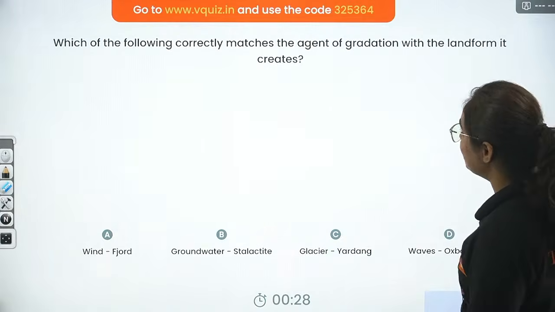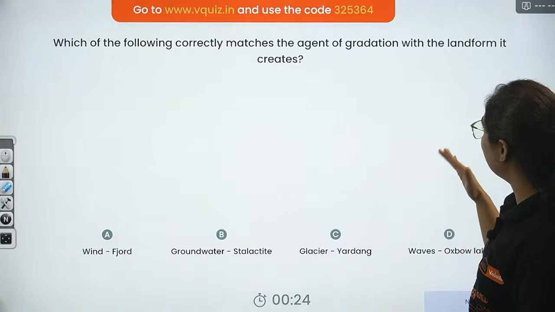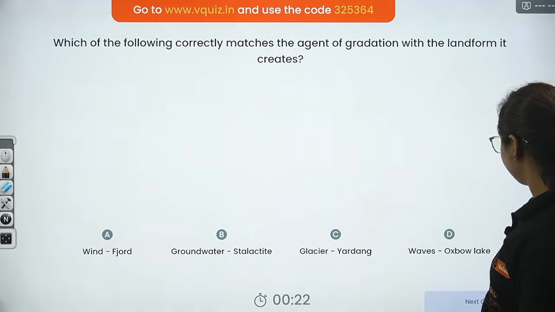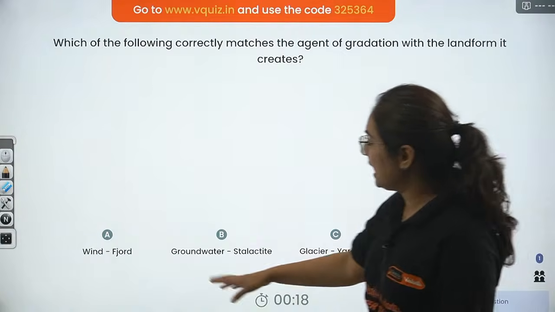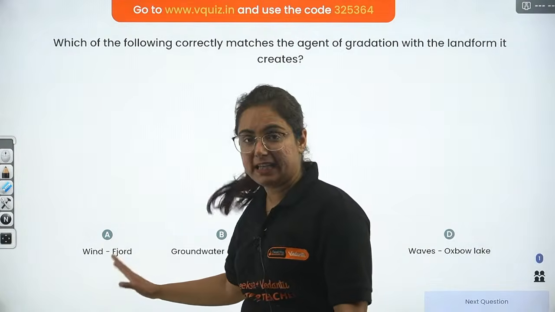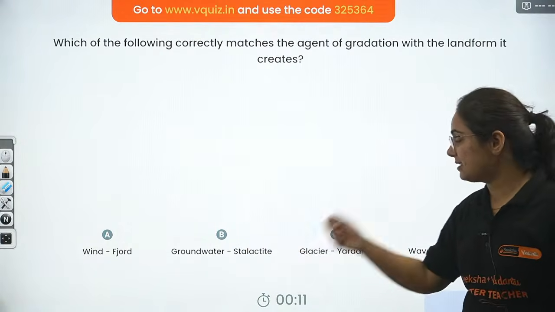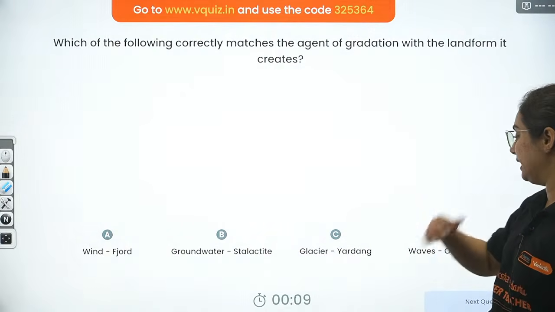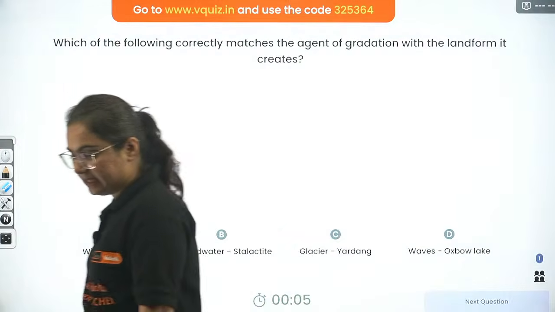Does wind create fjord? Groundwater create stalactite? Glacier create Yardang? And waves create Oxbow Lake?